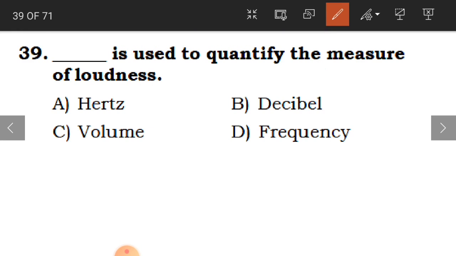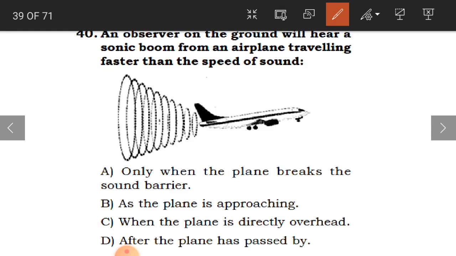Dash is used to quantify the measure of loudness. Loudness, like loud, the volume. Okay, whatever is the volume of the sound. So if you want to measure the loudness, how are you going to quantify? Is it hertz, decibel, volume, or frequency? That is the decibel. Okay, decibel, like sound systems you will be having, no? You will quantify the loudness through these decibels.